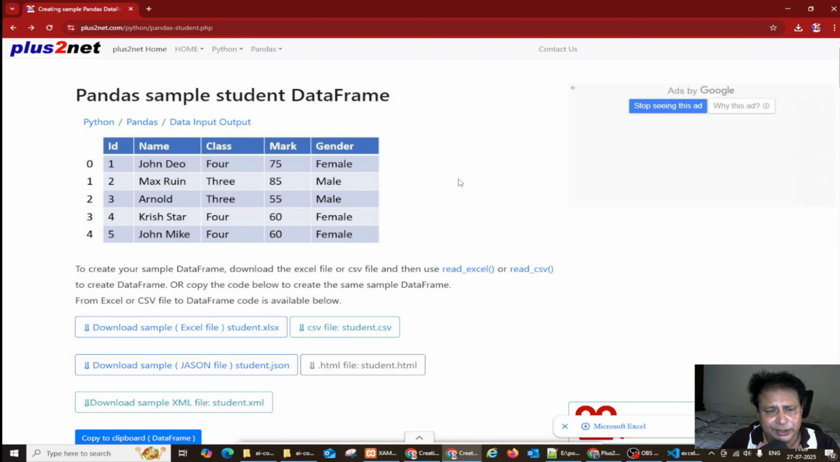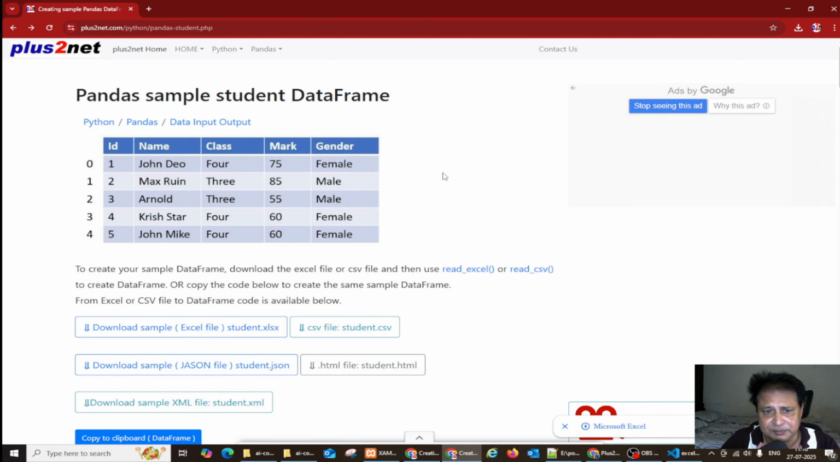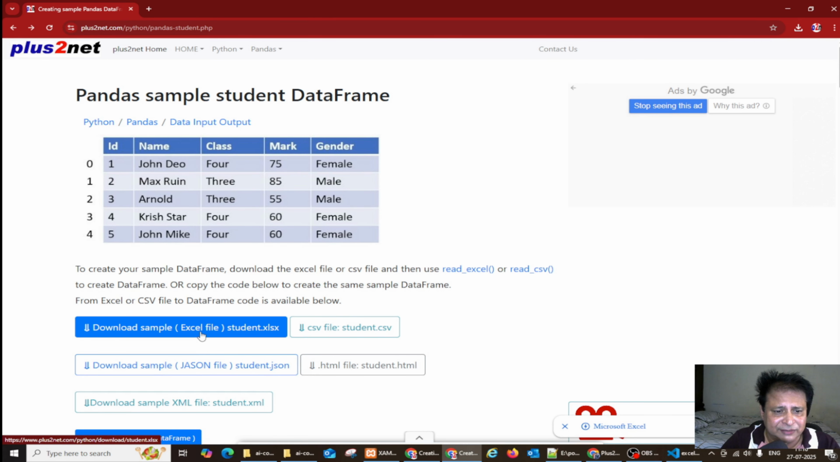Visit this URL, it is there in the description, and here in different formats the sample student table is shown: your ID, name, class, mark and gender. A simple student file, you can download it. So the Excel file from here we will download.